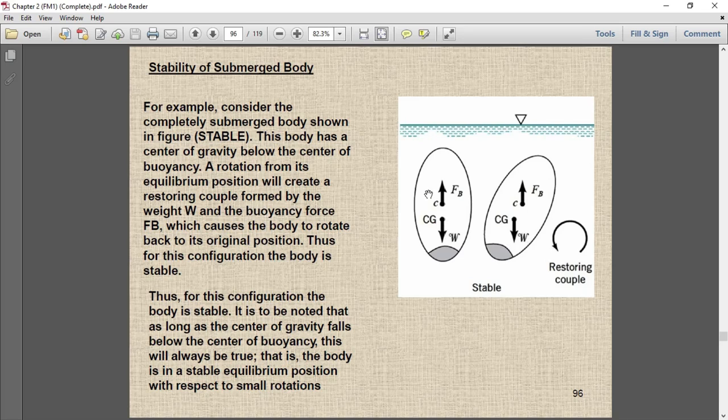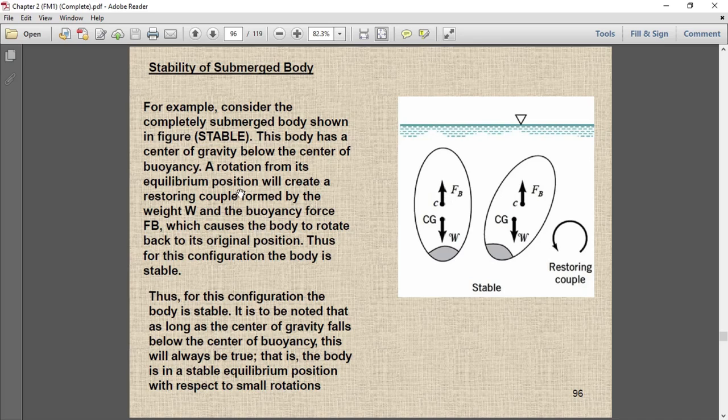So we can see once we disturb it, this force acting at the bottom is acting in the upward direction. So what will happen? There will be a restoring couple. How? Take the moment. Okay, just see. If this is the center, it will take the moment this side, and this will also create the moment this side. Okay, so there is a restoring couple in this direction. So this will overcome this disturbance and it will regain its original position.